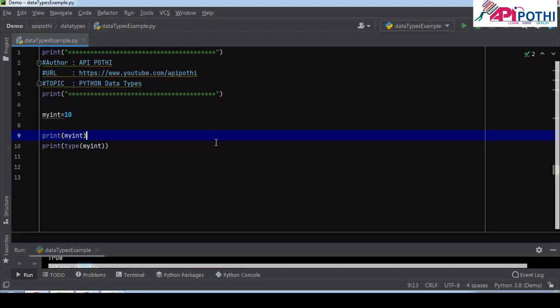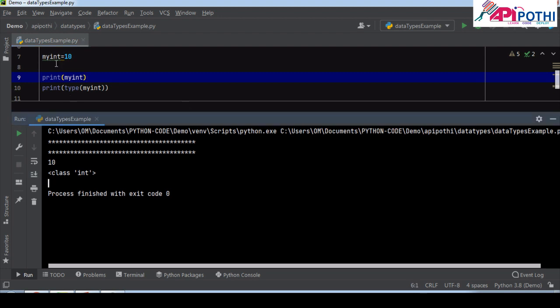I have declared one variable called myInt, assigned the value 10, printing the myInt value and printing the type of myInt. Let me run this program. It is printing the value 10 and class int, which means this is the integer type.